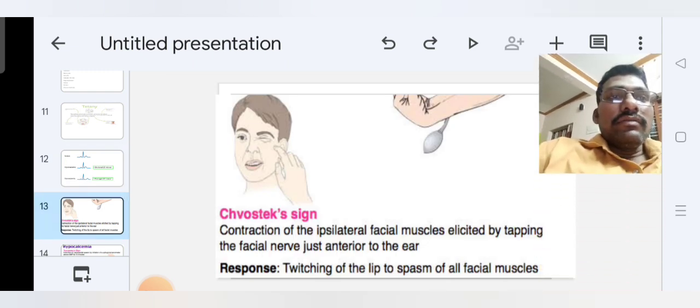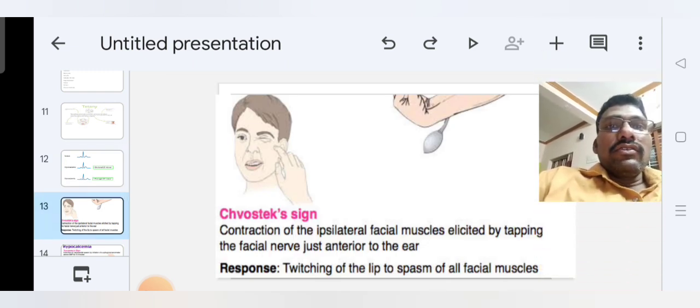The next important point is Chvostek's sign. Chvostek's sign means contraction of the ipsilateral facial muscles elicited by tapping the facial nerve just anterior to the ear.